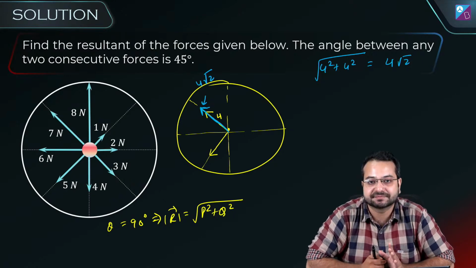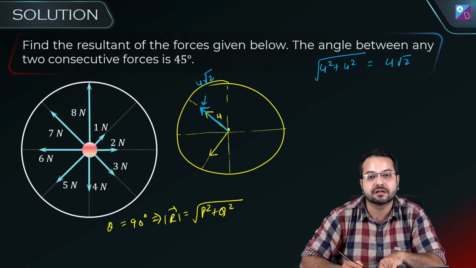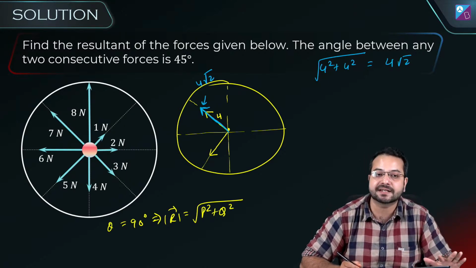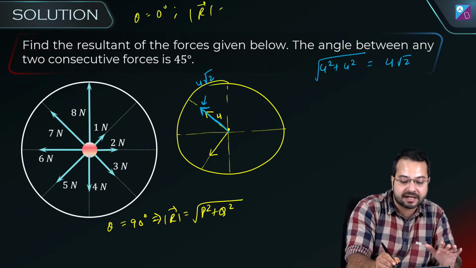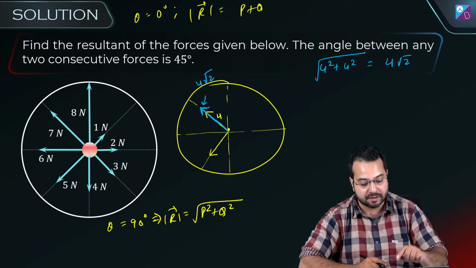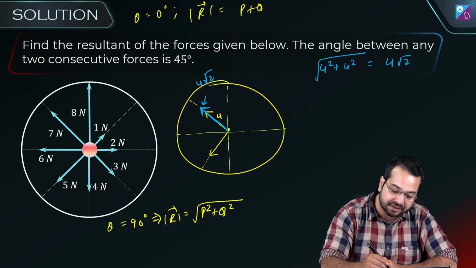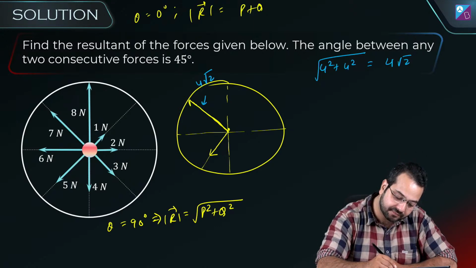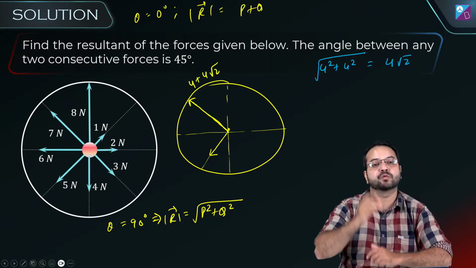Is this clear? Okay. Now look at this vector which is in blue and this vector which is in yellow. Are both the vectors in the same direction? Do you agree? If the vectors are in the same direction, if theta is equal to 0 degrees, then the resultant has a magnitude of simply p plus q. Which means if this blue vector has a magnitude of 4 root 2 and the yellow vector has a magnitude of 4, if I add them, the resultant would be something like this. The magnitude is going to become 4 plus 4 root 2.